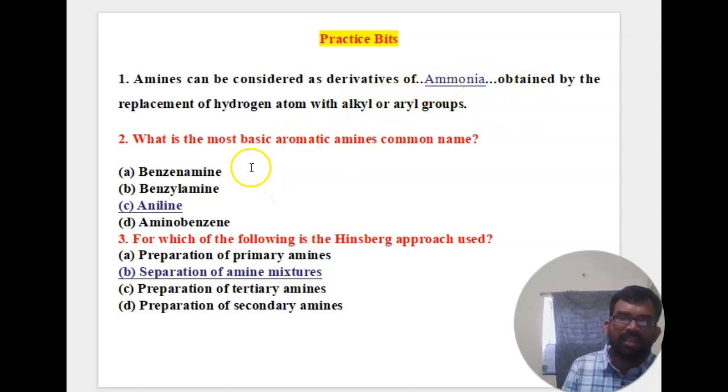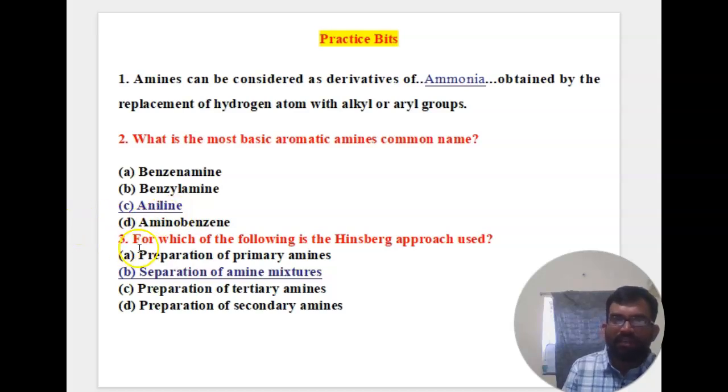Second one: what is the common name of the most basic aromatic amine? Options: benzenamine, benzylamine, aniline, aminobenzene. Aniline is one of the most basic aromatic amines. So the right answer is aniline.